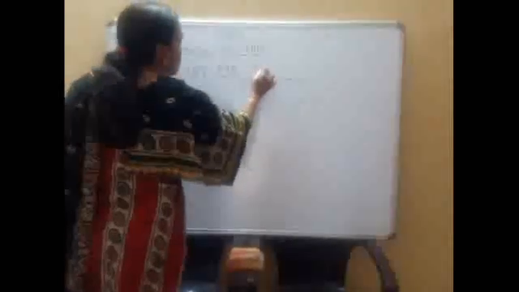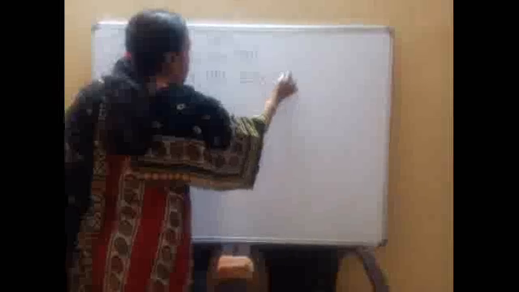So write down here 199. Now again plus 10: 9 plus 0 is 9, 9 plus 1 is 10, carry 1, 1 plus 1 is 2. So write down here 209. Then 209 plus 10: 9 plus 0 is 9, 1 plus 0 is 1, and the other digits stay as they are, so 219. In this way our answer is like this.